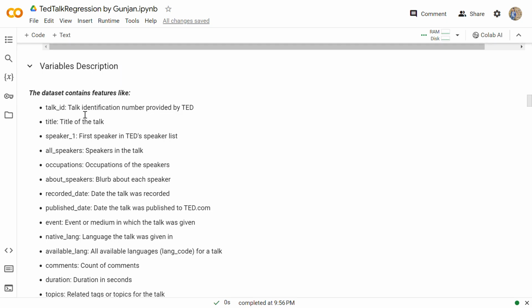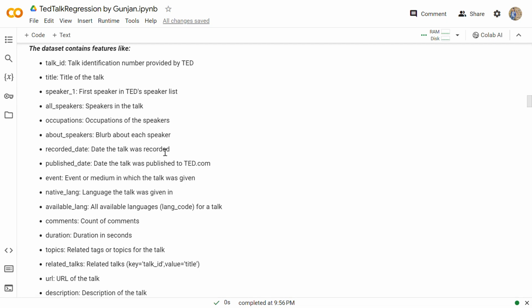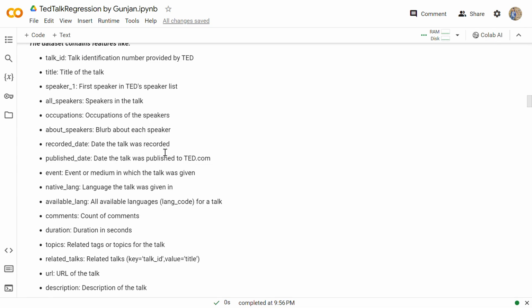Moving further to the variable description: the talk ID column tells us the talk identification number provided by TED. Title represents the title of the talk. Speaker 1 represents the first speaker of the TED speaker list. All speakers represents the speakers in the talk. Occupation represents the occupation of the speakers, and about speakers tells about each speaker.